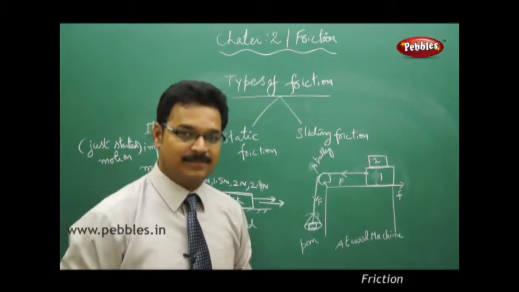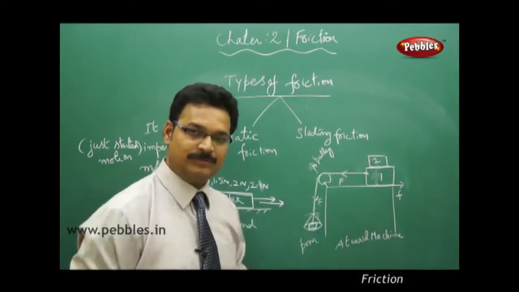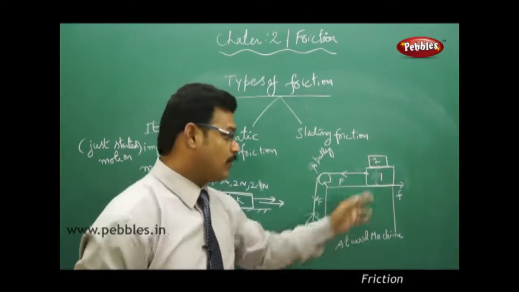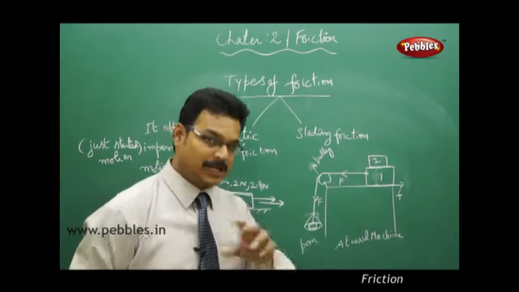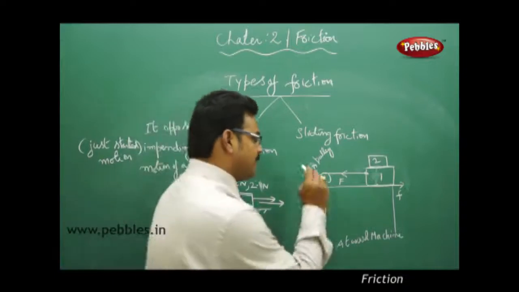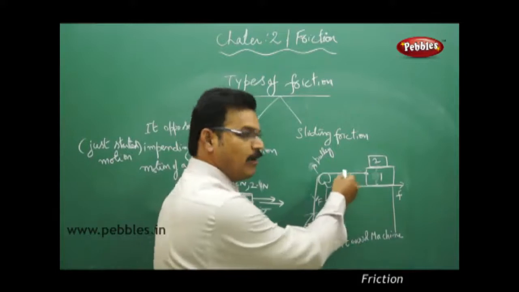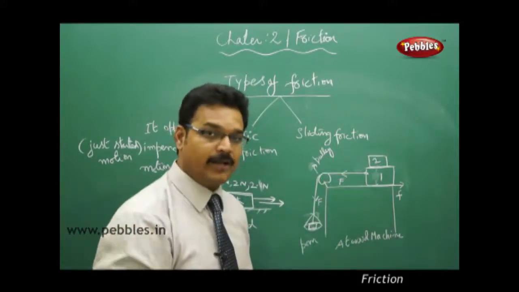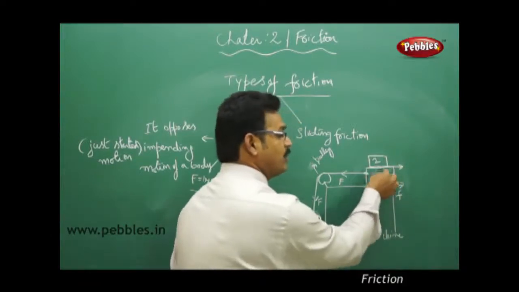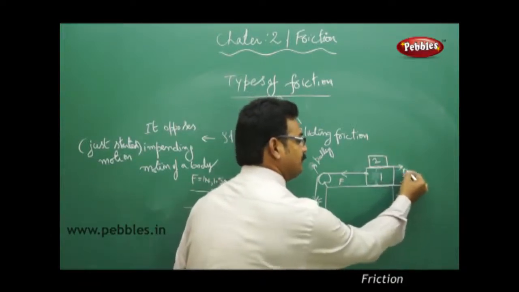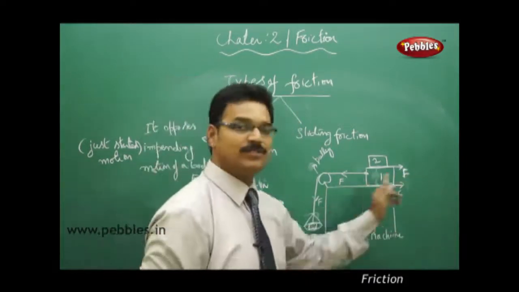Here you have two cases. One is block 1 will move with block 2, or block 1 will move and block 2 falls. How is it possible? Let me explain here. Whenever weights are added on the pan and the force is acting on this block 1, an equal and opposite force acts at this point of contact between the surfaces of block 1 and block 2, and it's called action reaction forces.